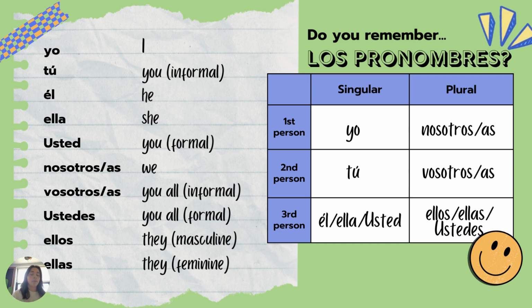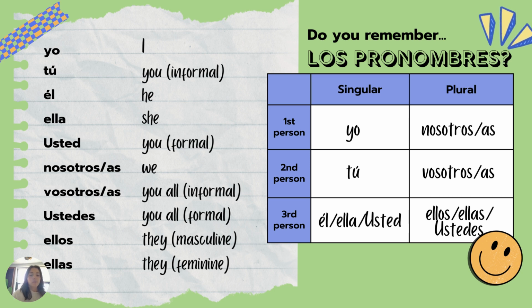And then you've got nosotros or nosotras. Both of those mean we. Nosotros is the masculine, nosotras is the feminine. And then vosotros and vosotras are both you all. These are the informal versions of you all. So vosotros is when you have a group of people that you're more familiar with, or a group of people that are younger than you, or maybe a group of your friends.